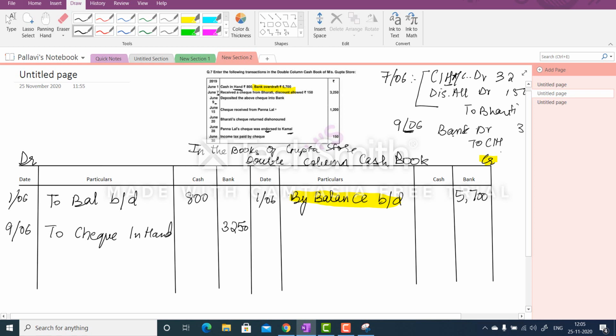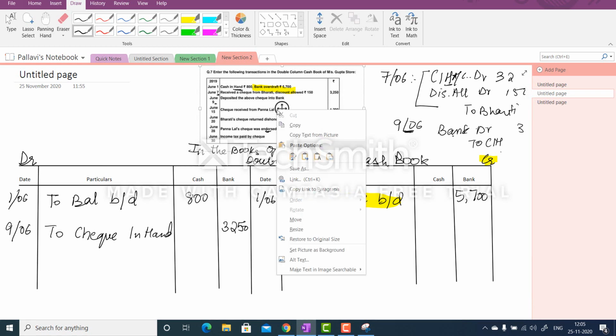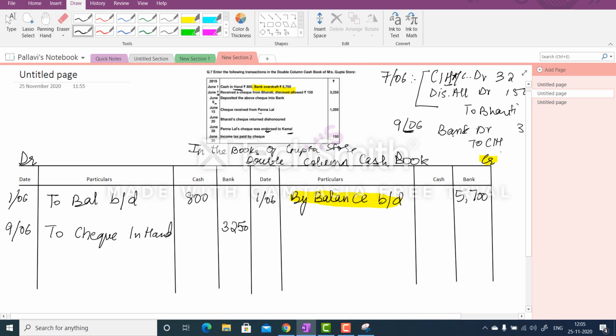That means this shows that the check that you received from Panna Lal was never deposited in bank. Why? Because in the next few days, what did you do? You endorsed it to Kamal. So you can only endorse a check once you have not deposited it in the bank.